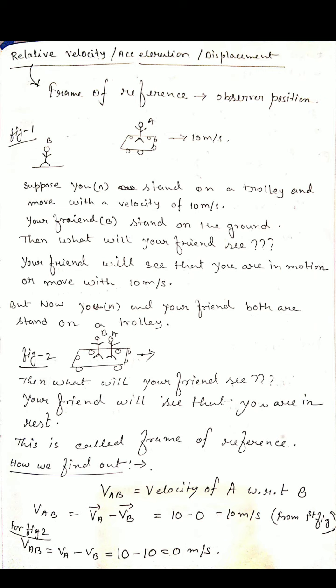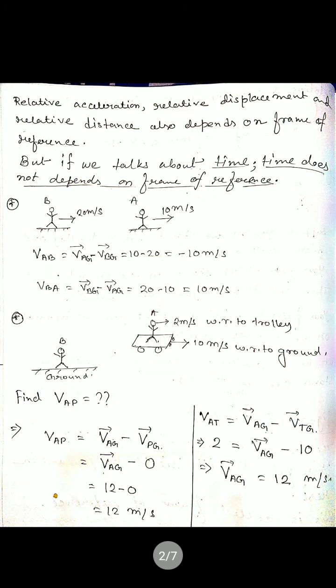So time does not depend on the frame of reference. Whatever the time of object A, the same time is also for object B. So we can say that time does not depend on the frame of reference.